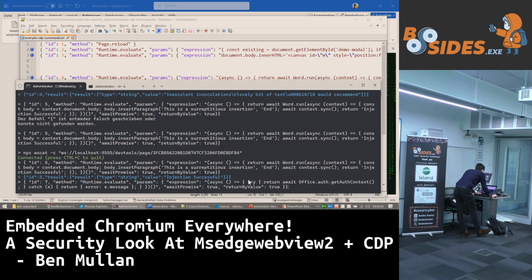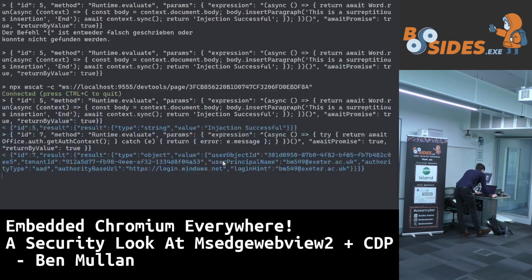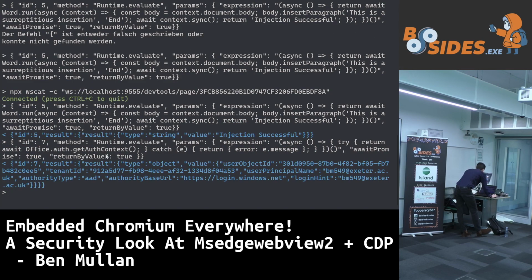Okay, I have an expression here. Here's another one I prepared earlier. This expression says, let's have a look, what does it say? It says office.auth.getAuthContext. Now this is my university account. I don't particularly think the university will mind exposing their tenant ID, but you get the idea.